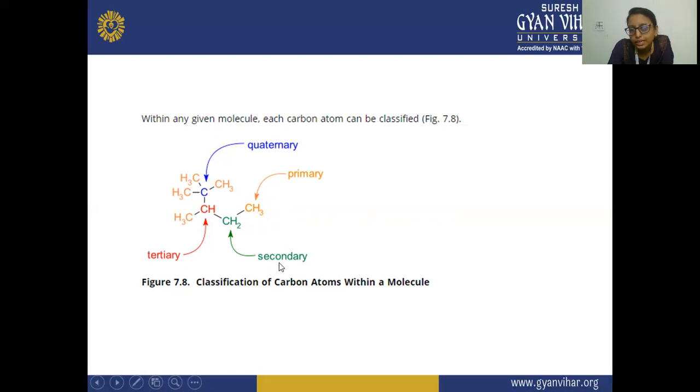That is why it is known as secondary carbon. Third is this carbon, having 3 carbon neighbors, 1, 2, and 3. This is your tertiary carbon. After that, this carbon is having the 4 neighbors, one this, one this, one this, and one this. That is why it is known as your quaternary carbon. So this is a classification of carbon atoms within a molecule.